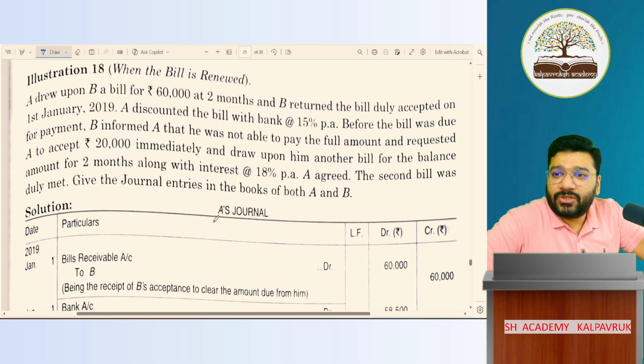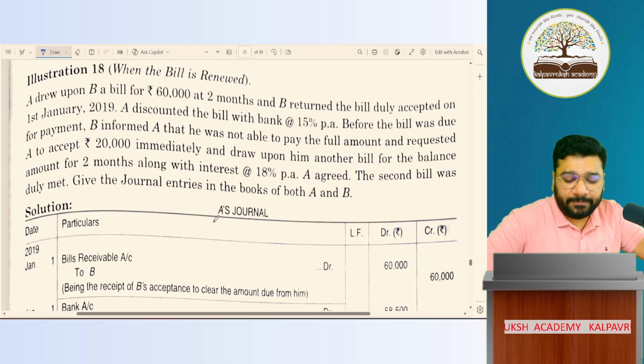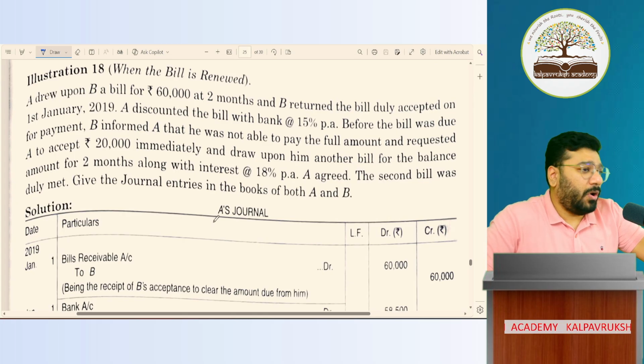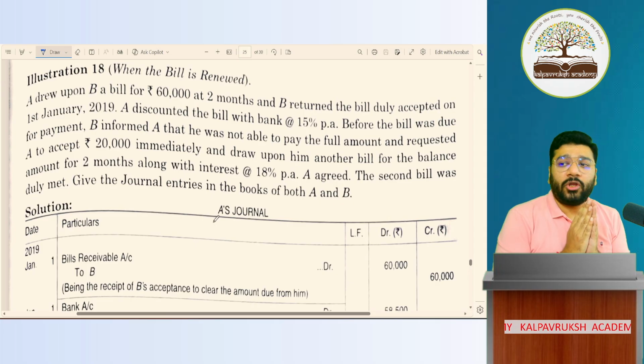Thank you so much. So, guys, we're doing this chapter called Accounting for Bills of Exchange and Promissory Note. In the last class, we started a discussion on the topic called Renewal of Bill. So, what is renewal of bill? On the due date, or to be more precise, on the maturity date, the drawee of the bill. Who is the drawee of the bill? Buyer.